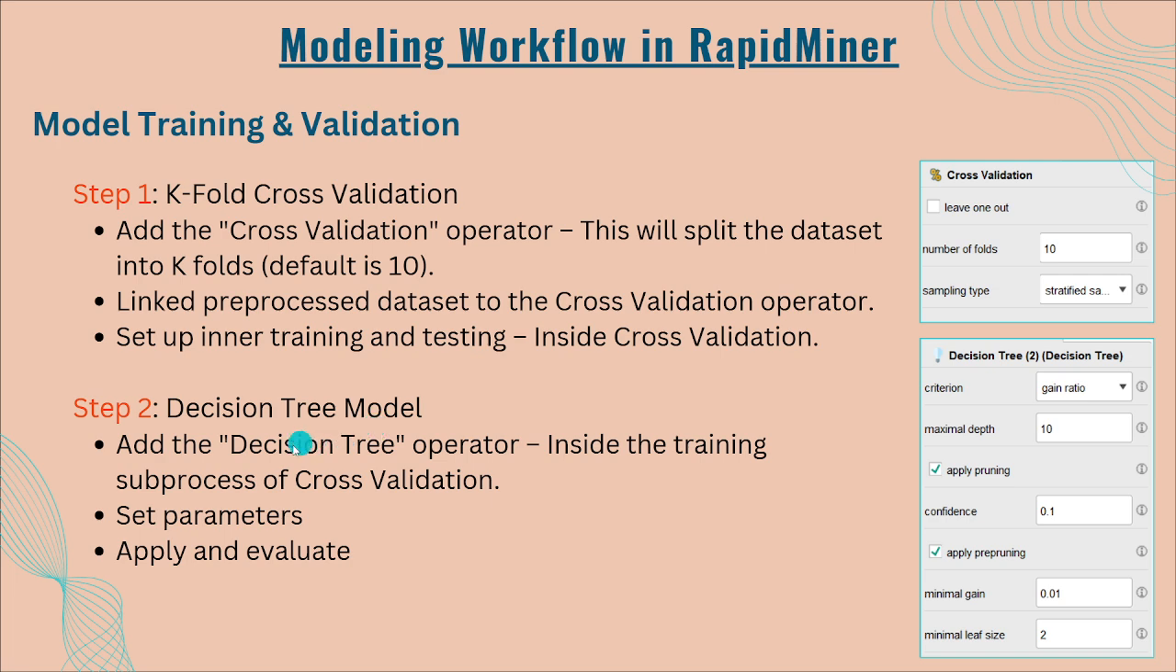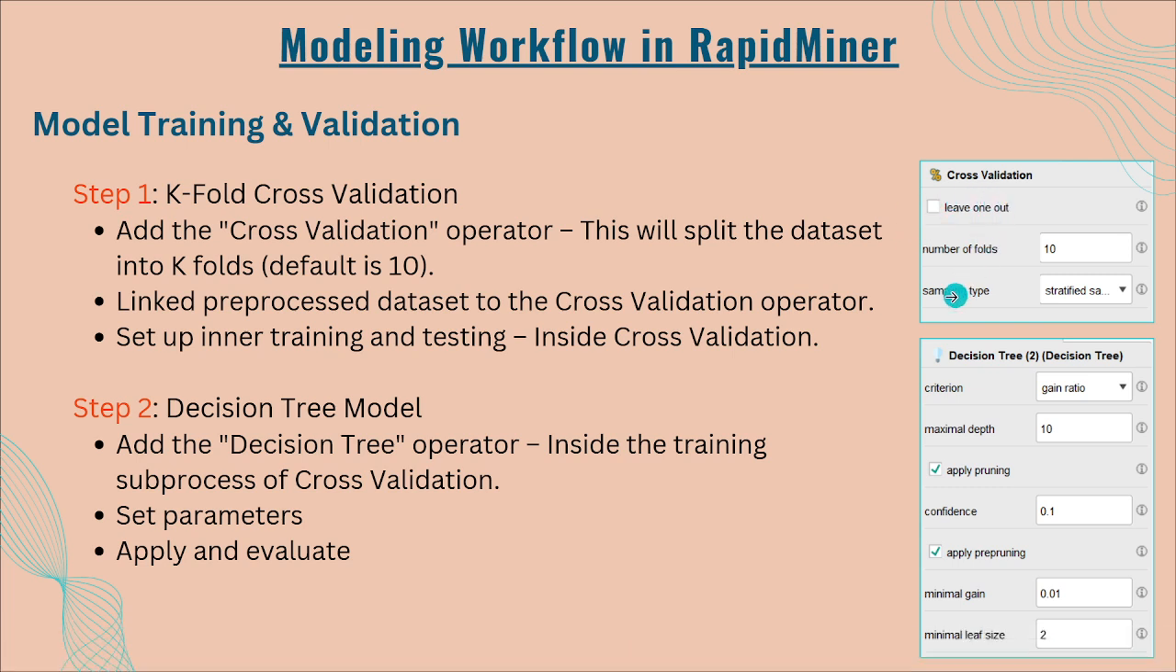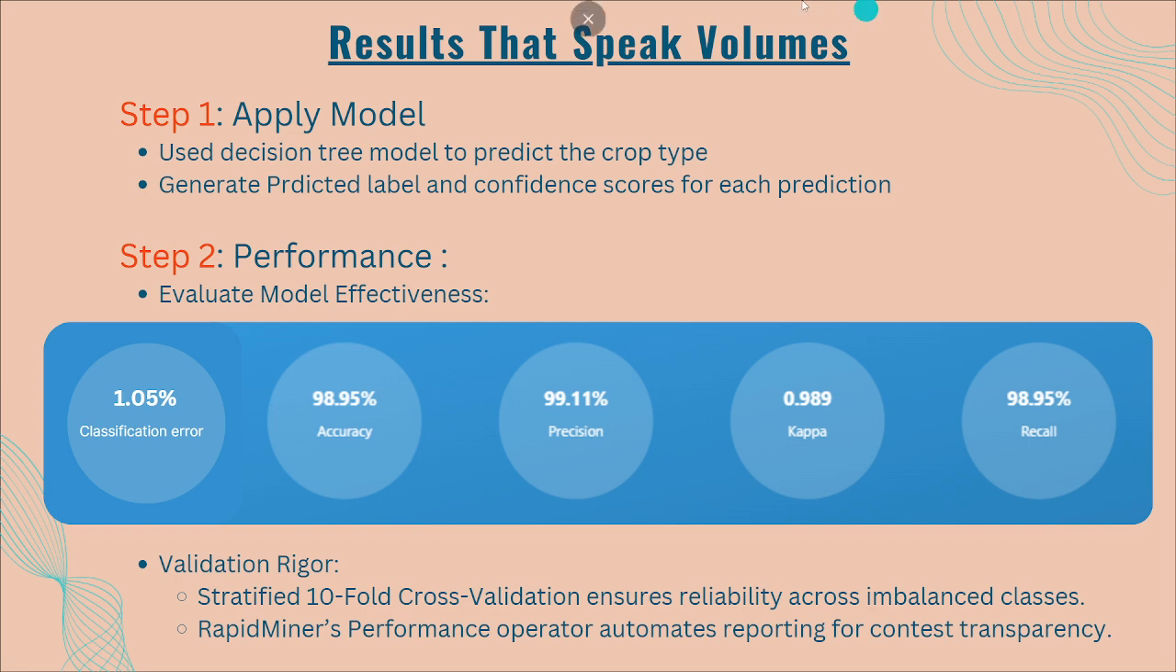In the decision model, I use the decision tree operator to create a model, and you can see the parameters like maximum depth of the tree and the minimal leaf size. The parameter for the cross validation is what kind of sampling you are using. I use stratified, and the number of folds I have used is 10. So these are the results I got from my custom process. You can see the performance metrics like classification error, accuracy, precision, kappa, and recall. Accuracy is 98.95%.